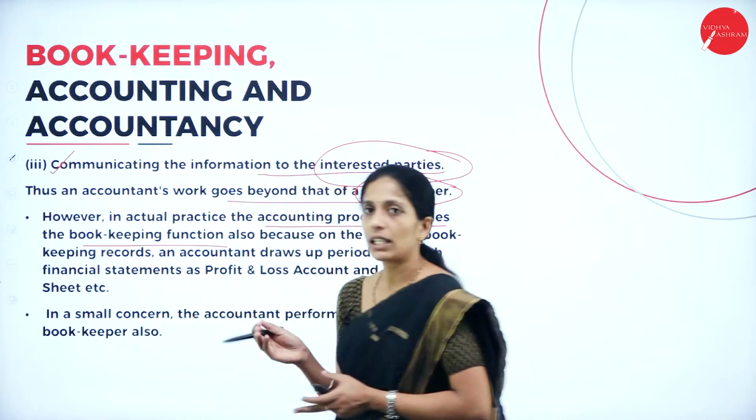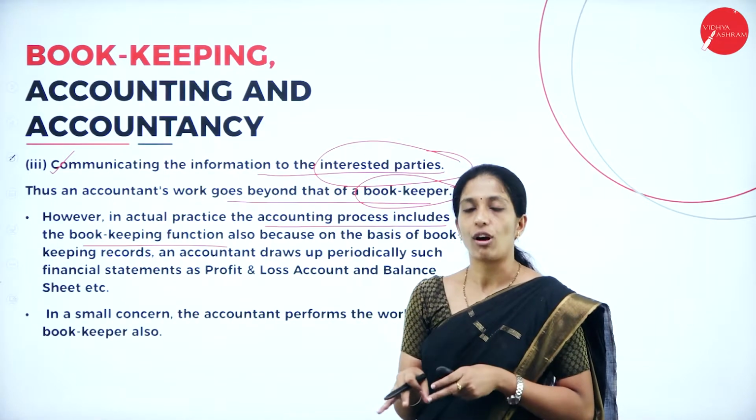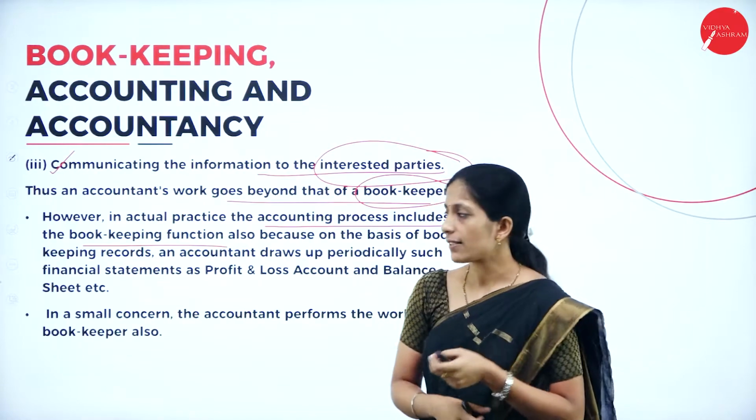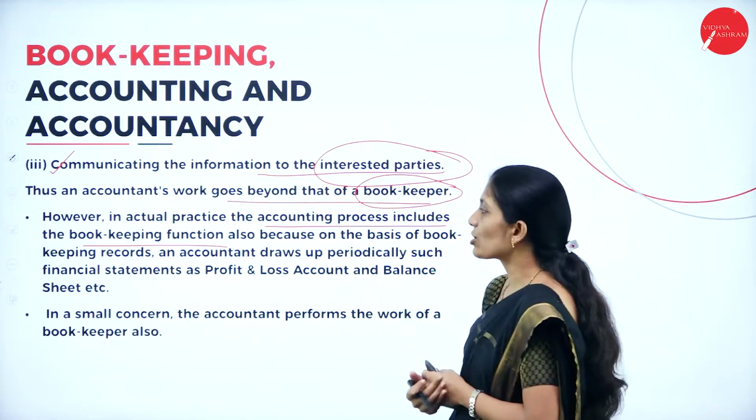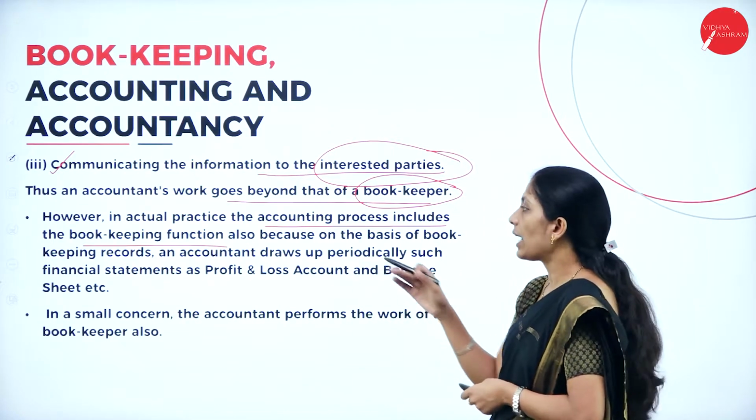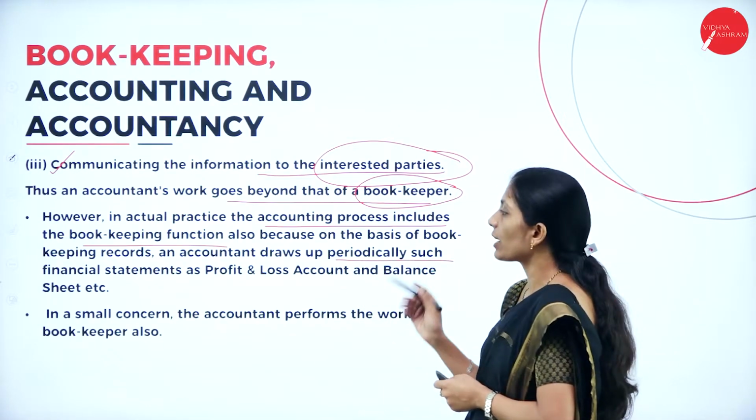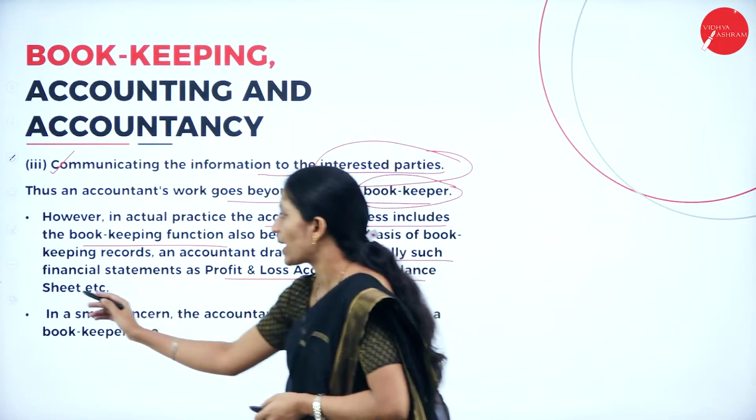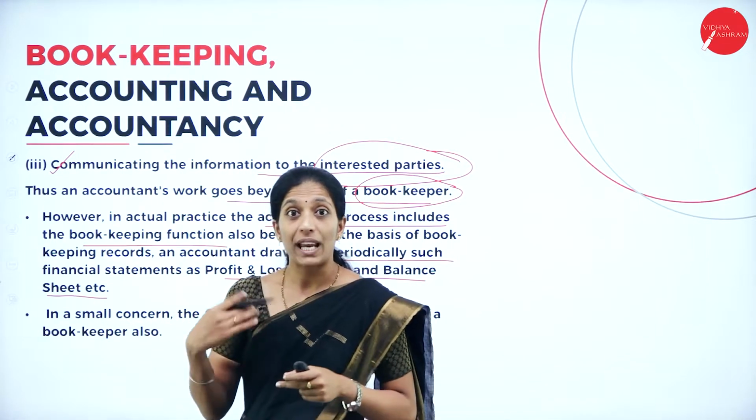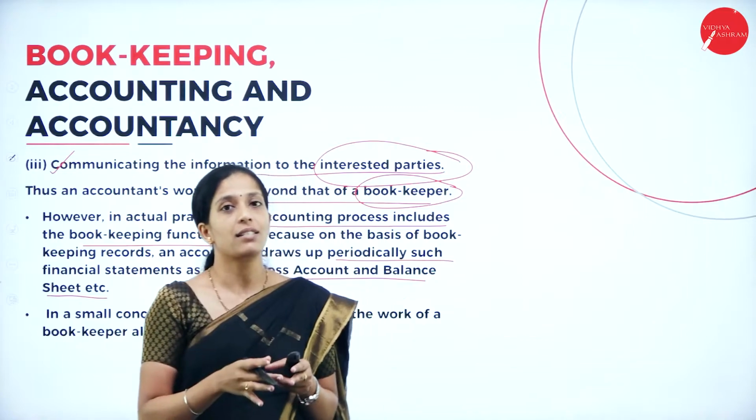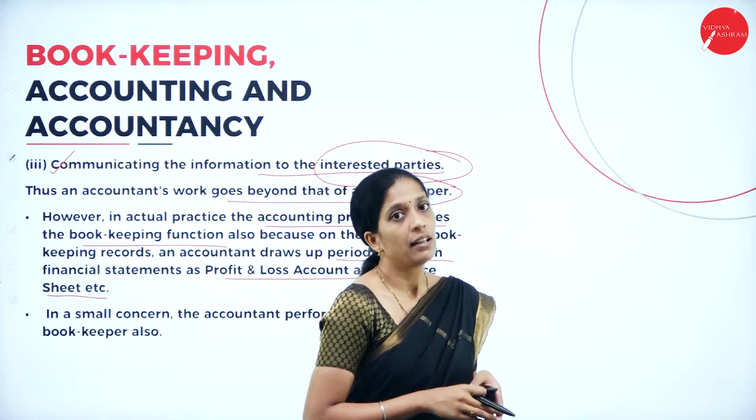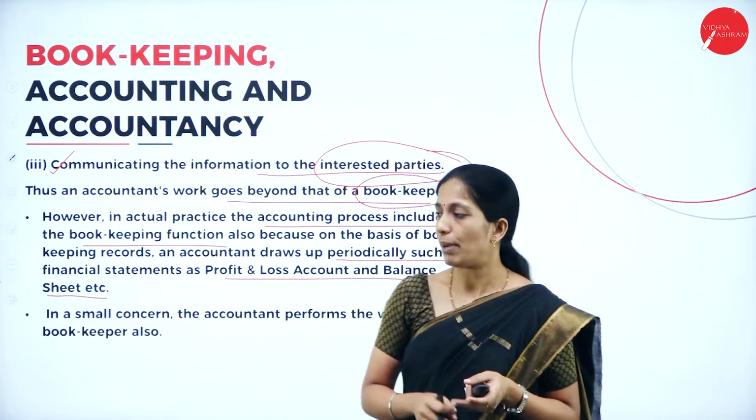So the accounting process includes the bookkeeping function also, because where the bookkeeping ends, there the accounting starts. Because on the basis of bookkeeping records, an accountant draws up periodically such financial statements as the profit and loss account as well as the balance sheet. So based on the result of bookkeeping itself, the accountant is going to prepare the financial statements, that is, the profit and loss account and balance sheet.